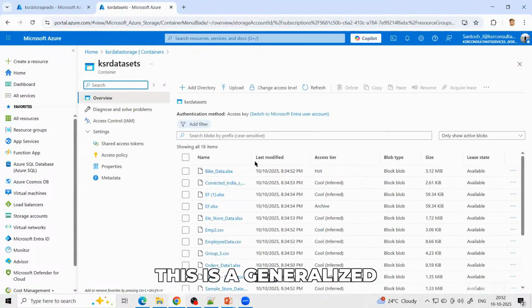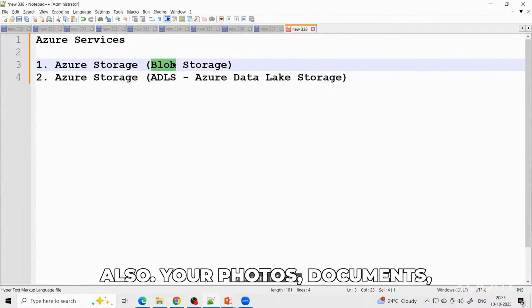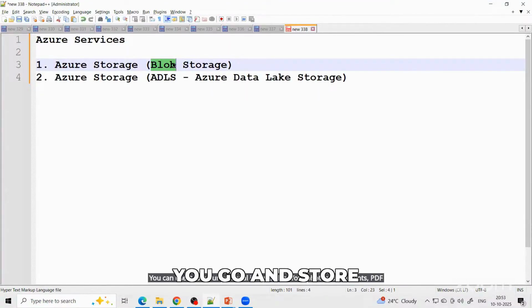This is a generalized storage. This is general purpose. General purpose means what? You can use it for your personal usage also. Your photos, documents, PDFs, whatever you want, you go and store it there.